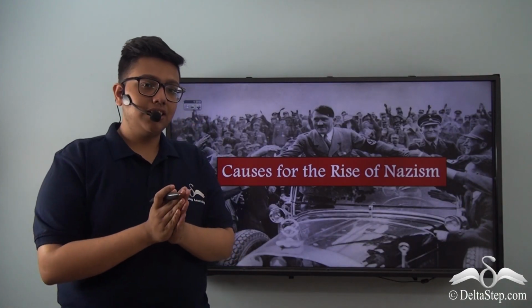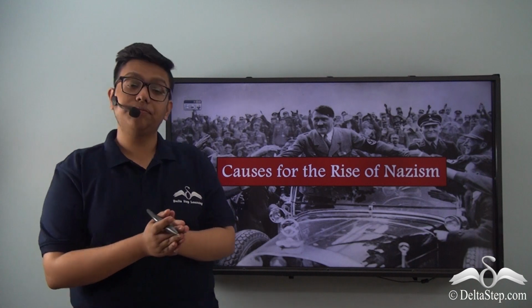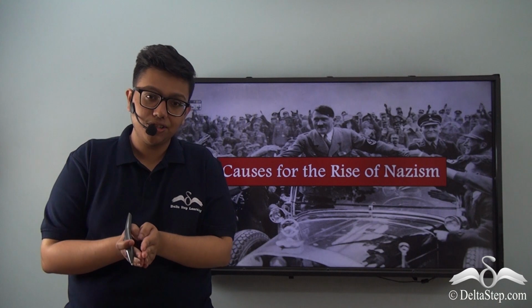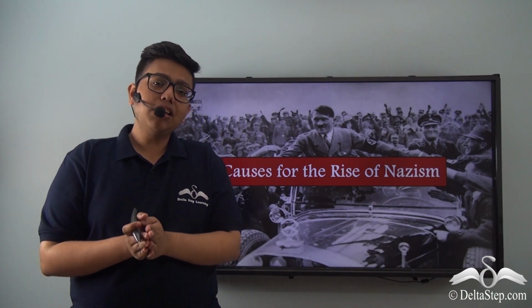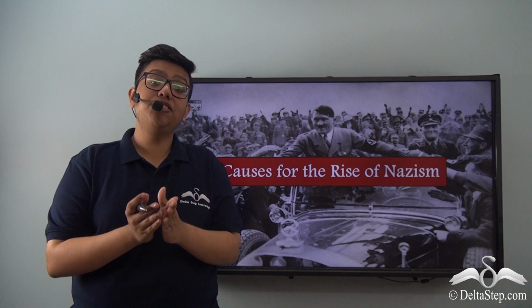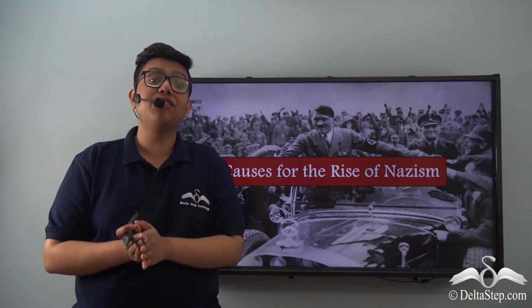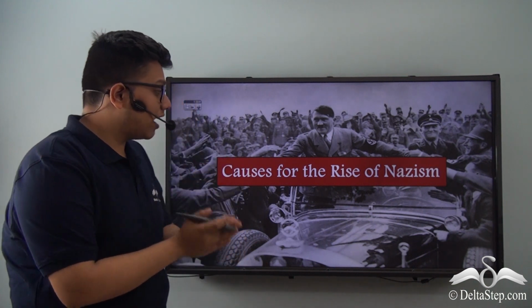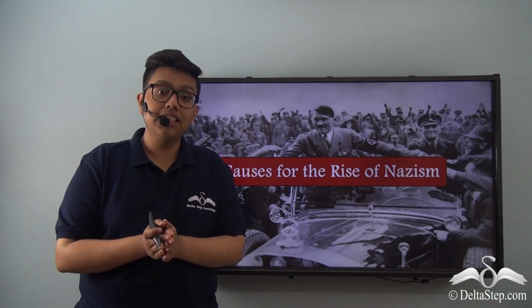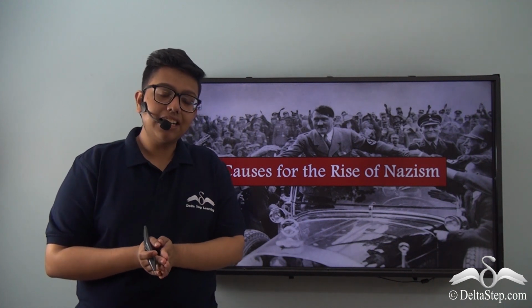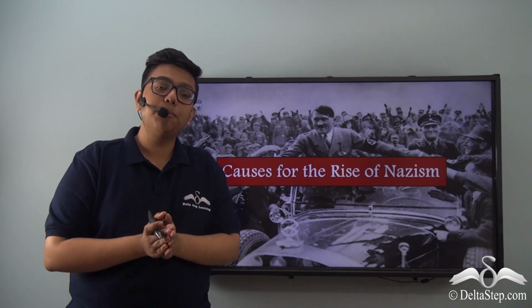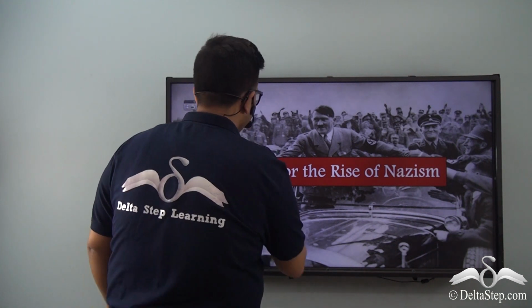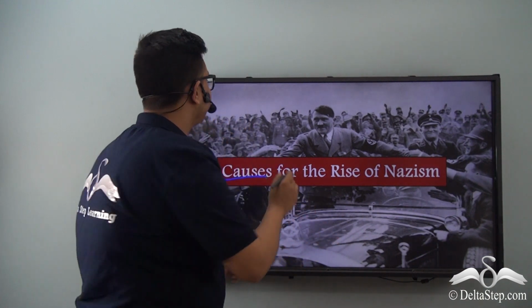So we have understood the ideology that was Nazism. And we also saw the story of the leader behind this ideology, Adolf Hitler. Now the question might come to your mind that the ideology existed and so did a persuasive leader behind it. But what really were the reasons why this particular ideology rose up in Germany and gained prominence? That is exactly what we will be discussing in this particular lesson, and therefore let us dive deeper into the various causes for the rise of Nazism.